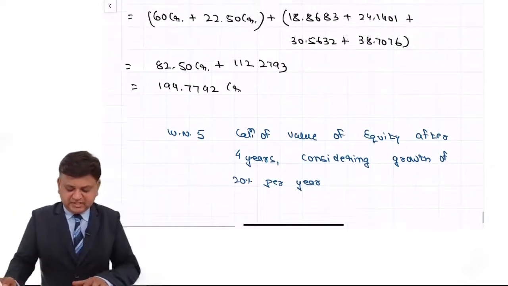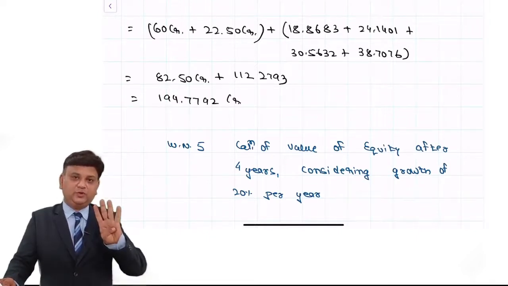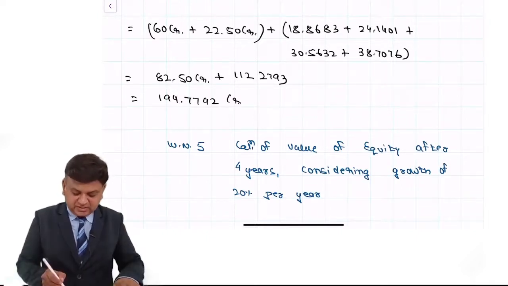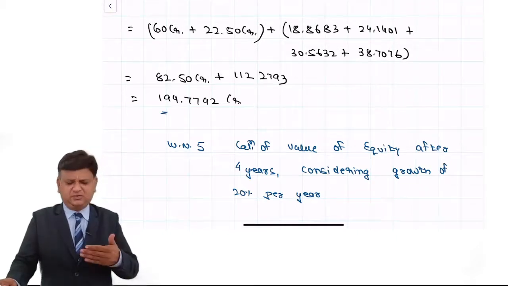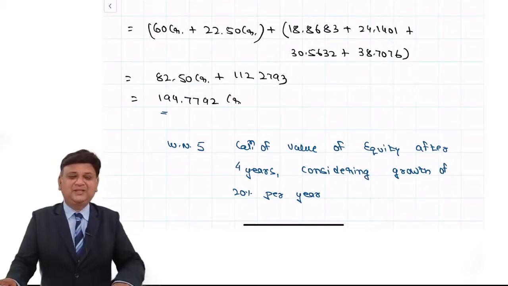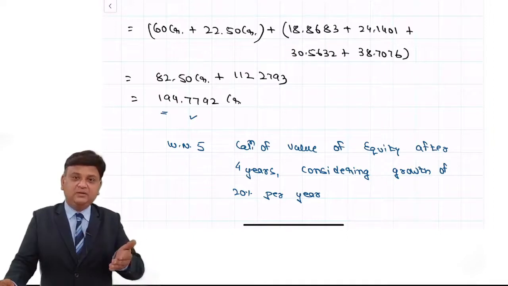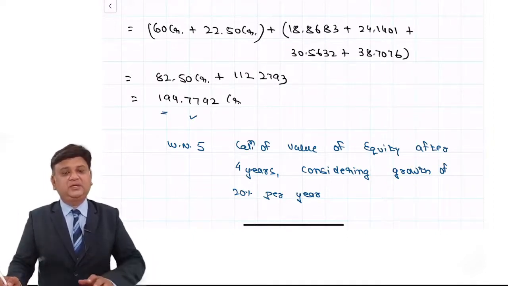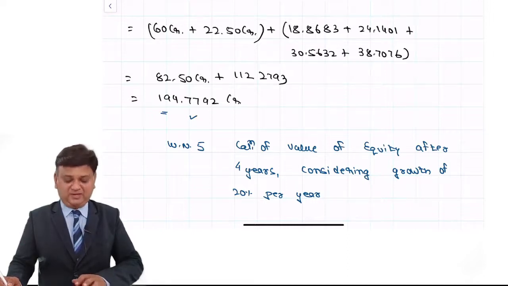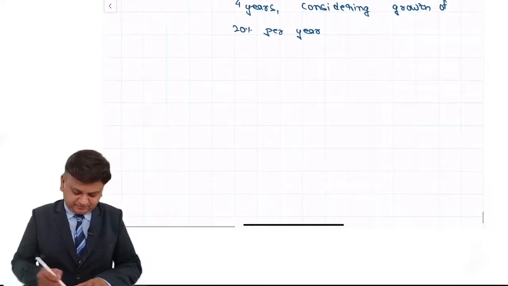So friends, we will check what should be the value of the equity considering 20% growth for 4 years. If it is greater than this, then the contention of Mr. Smith is not correct. And if it is less than this, then whatever Mr. Smith has committed is true, and the 20% return that the investor will be able to get. Investor means over here venture capitalist.